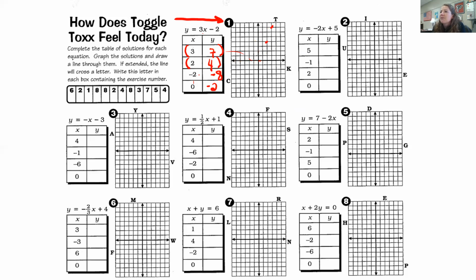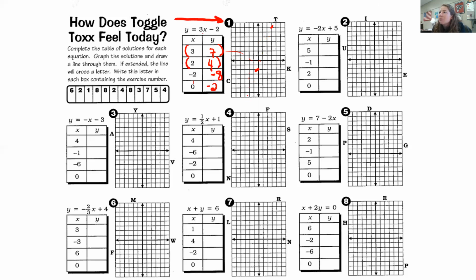And then we're going to go left 2, down 8. 1, 2. Oh, this is hard to count. 1, 2, 3, 4, 5, 6, 7, 8 right there. Oh my gosh, the other dot disappeared. Did you see that? And then 0, negative 2 right there. And that one disappeared too.